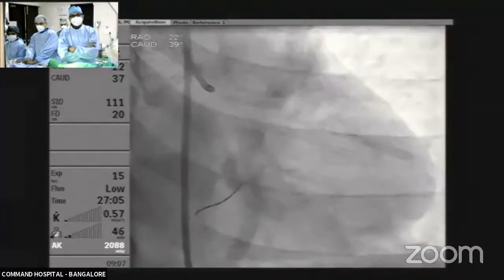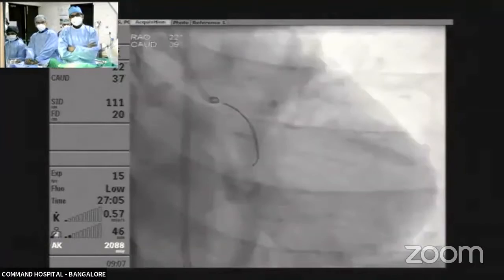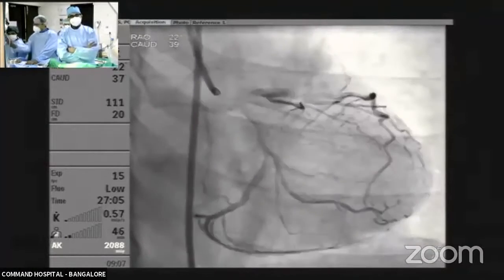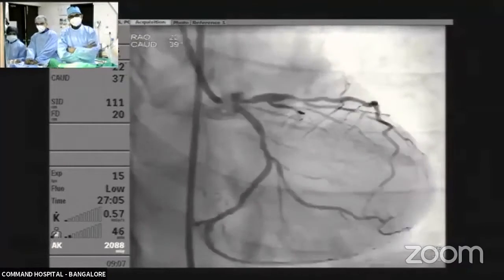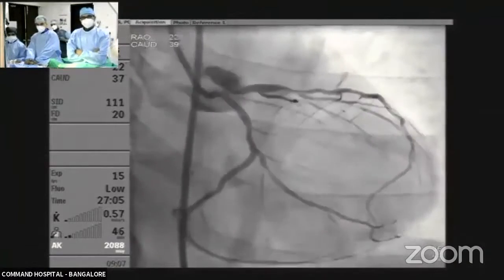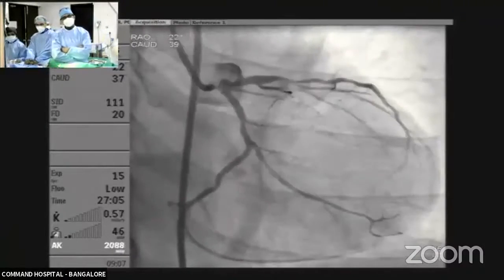Dr. Shailendra Singh? Yeah, I think the strategy should be first to stent the distal lesion, the mid LAD lesion, and then repeat an FFR, because it looks like the ostium, the true ostium of the LAD, is involved. And if you have to stent the proximal LAD, it is better to put a crossover stent from the left main to the LAD.